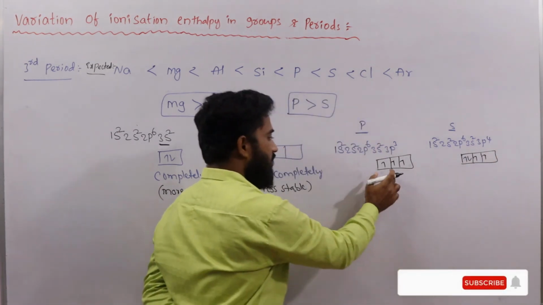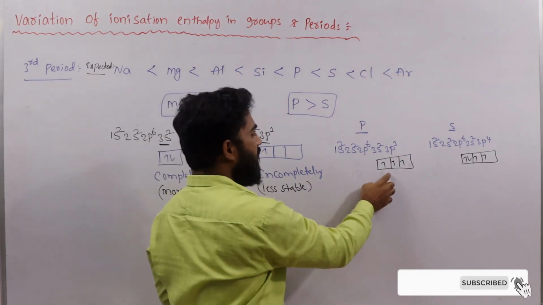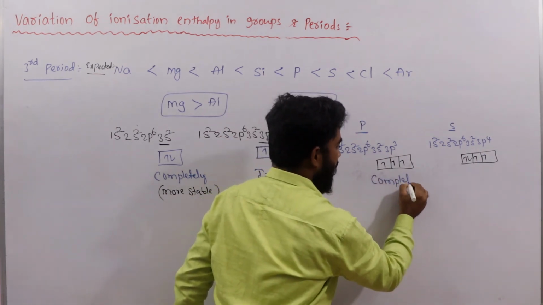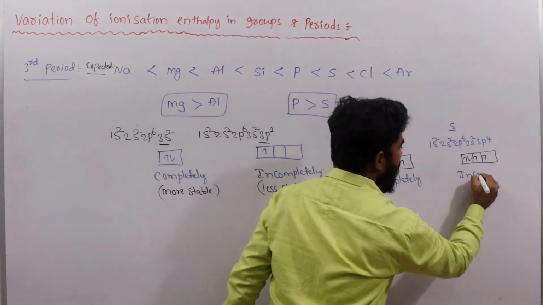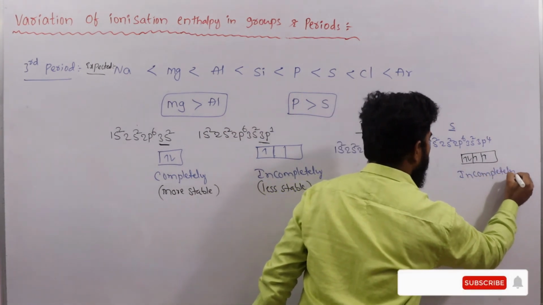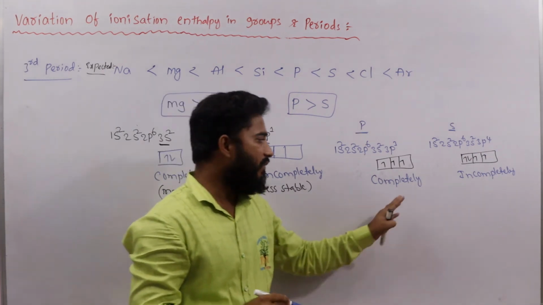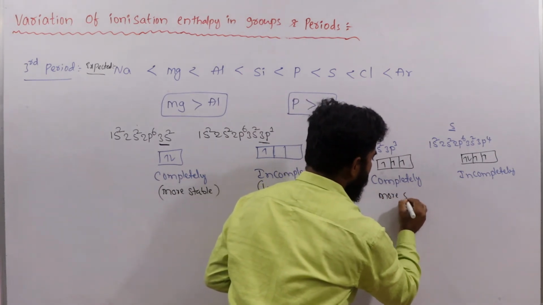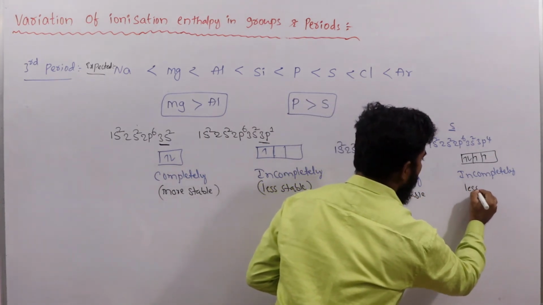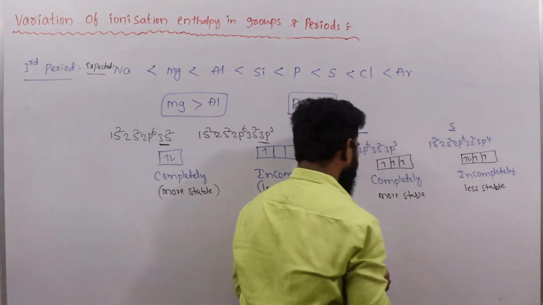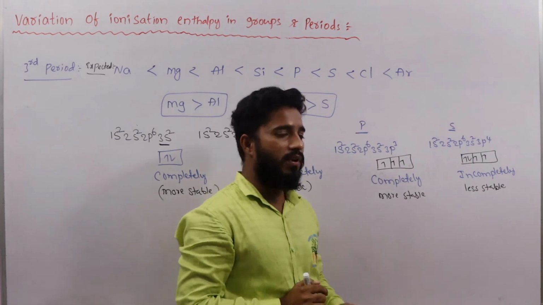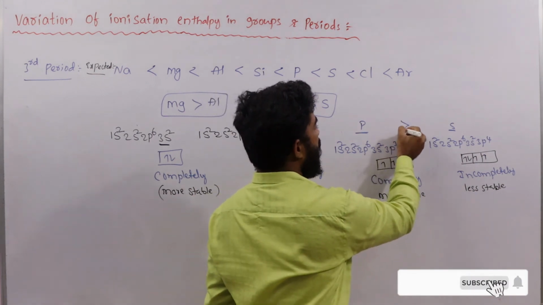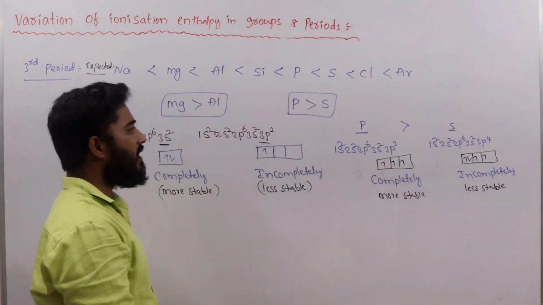Phosphorus has the half-filled configuration, and sulfur is incompletely filled. Half-filled configuration is more stable than incompletely filled, so phosphorus is more stable and sulfur is less stable. To remove an electron from a more stable configuration, more energy is required. That's why phosphorus has more ionization enthalpy than sulfur.